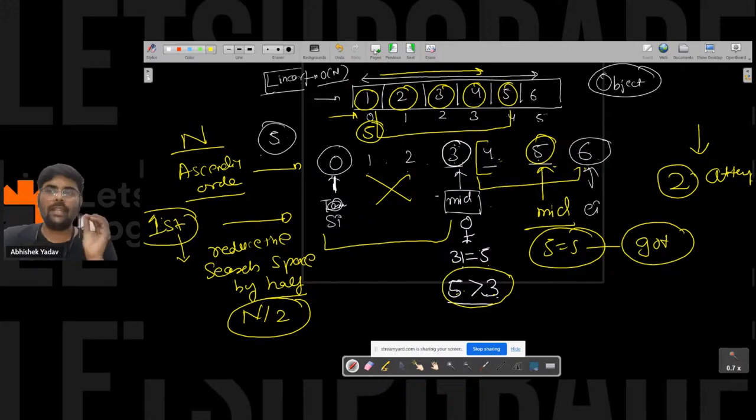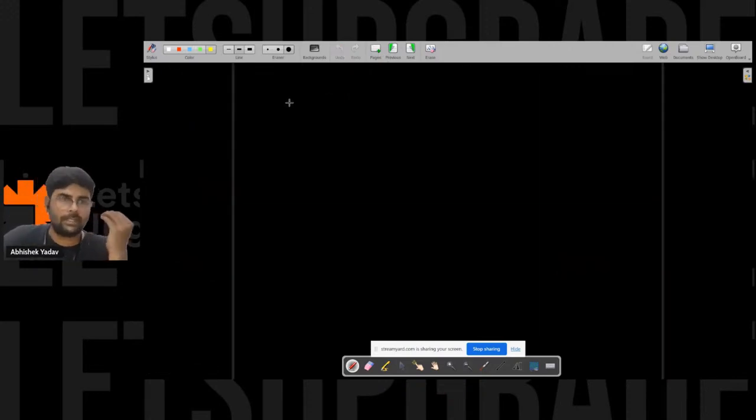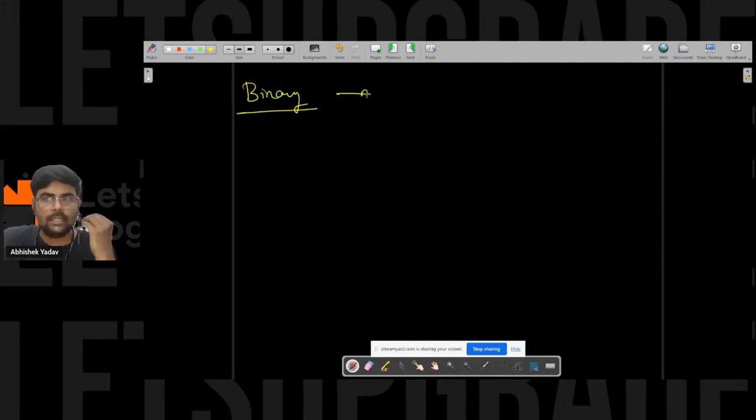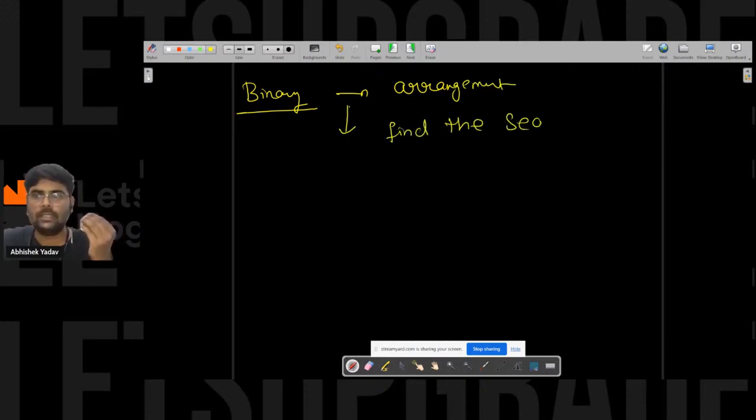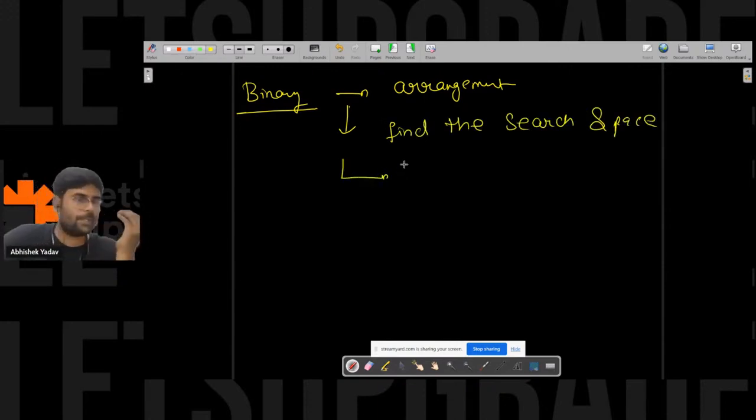So whenever you are trying to solve a binary search question, you have to keep in mind that there will be some arrangement given in the problem statement. If there is some arrangement given, you have to find the search space. After that, you have to choose the best possible option, that is, you go to the middle.